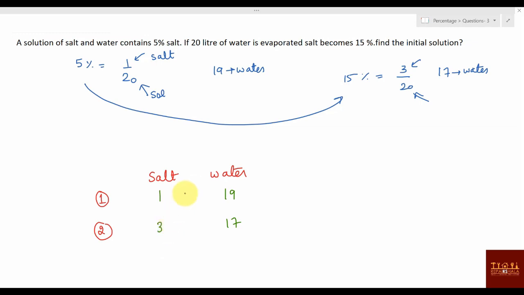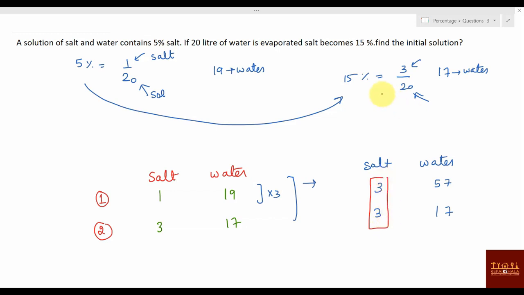So what you can do? You can make it the same. How? Multiply this thing with 3. When you multiply this with 3, what will you get? Again I'm writing the same thing, salt and water. This will become 3, this will become 57, and this will become 3 and this will become 17. Now you can say that your salt is the same, right?